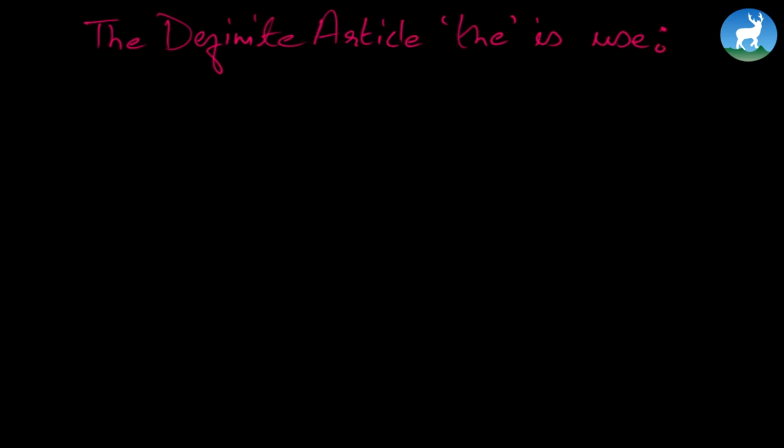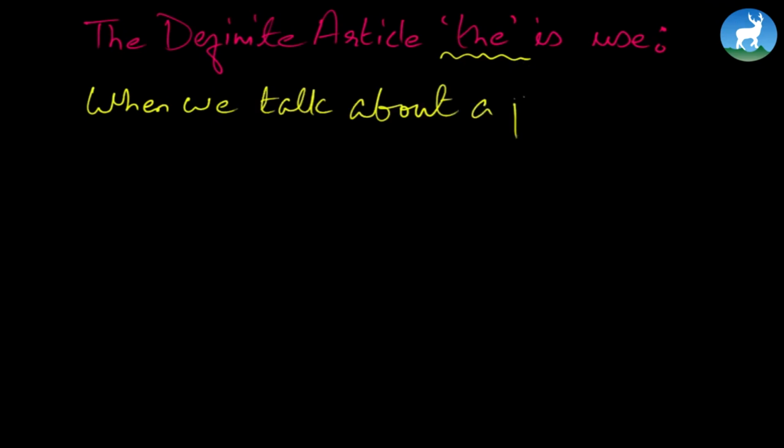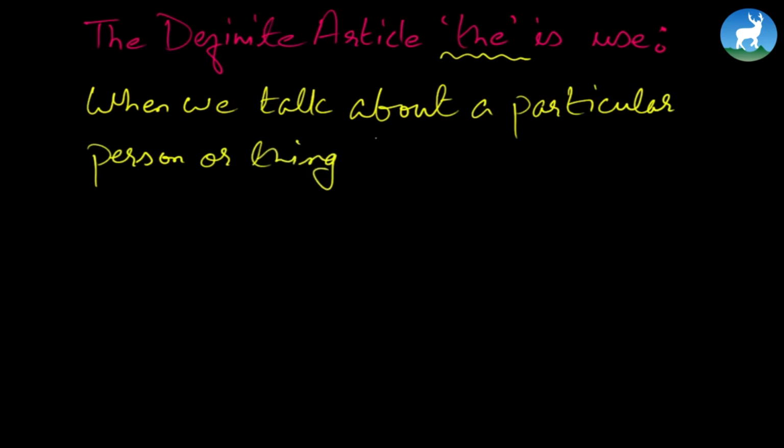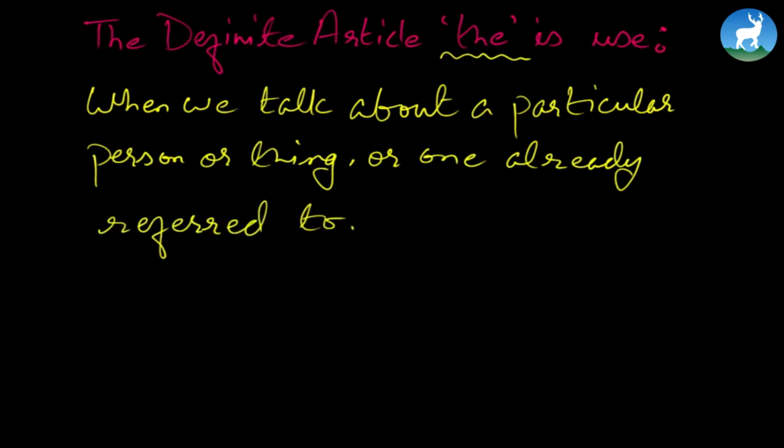So moving forward, the definite article the is used. So when is the used? Remember, the is particular or specific. It's used when we talk about a particular person or thing, or one already referred to. Whenever we use the, we talk about a particular person, and you know that person. If I say the boy is very naughty, you know who I'm talking about, the boy. The moment I say the boy, you know who I'm talking about, or thing, or one already referred to.